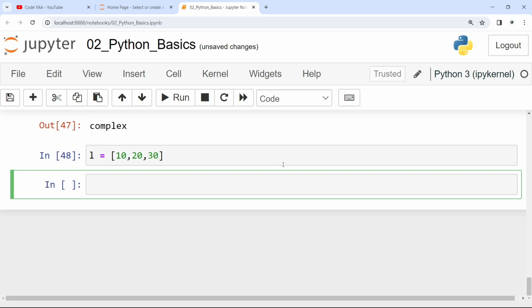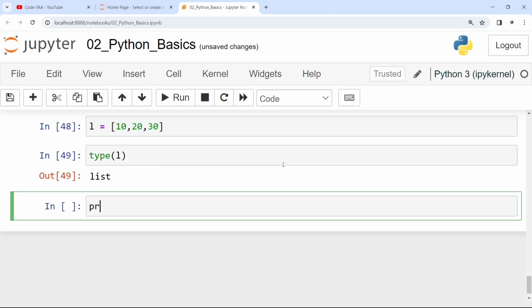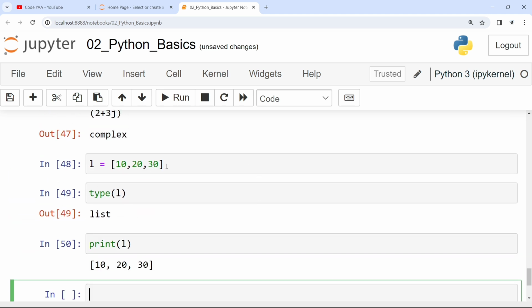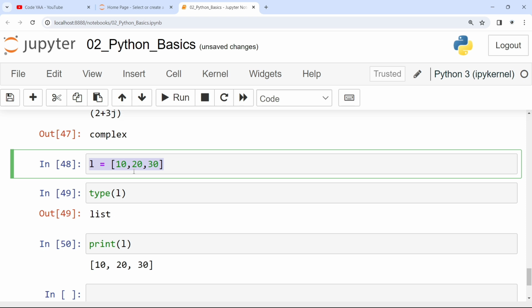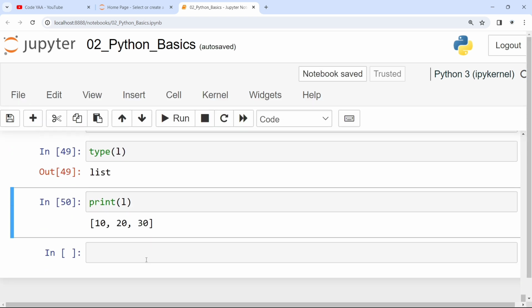So whenever I run it and I want to check its type, see what will be the type of L. That will be the list. When you print L, you will get this type of list. See the format we are writing in square brackets, it will be the list. Okay, just a simple introduction of the list.